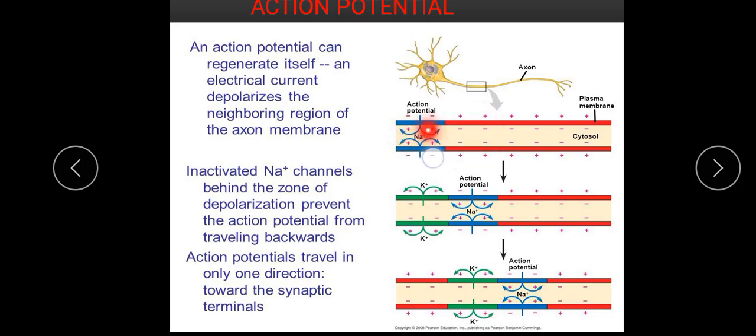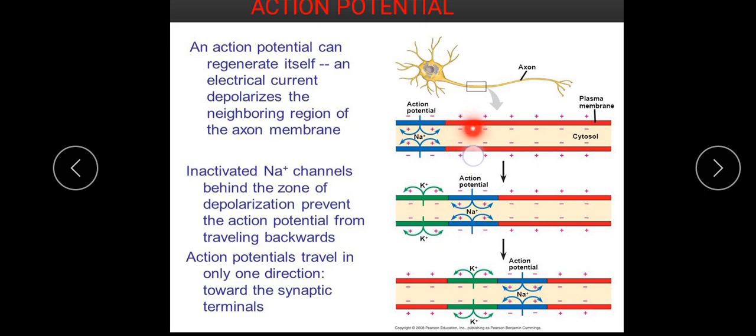The minimum amount by which the neuron must be stimulated for an action potential to be generated, that is, for the cell to become positive with reference to the outside of the cell, is what we refer to as the threshold. Once the threshold is exceeded, an action potential can be generated.